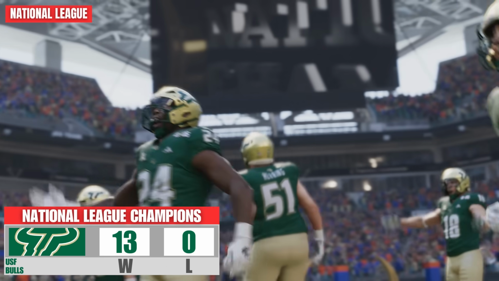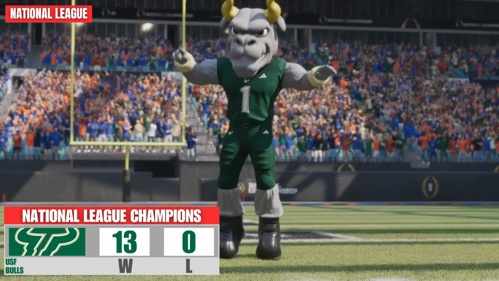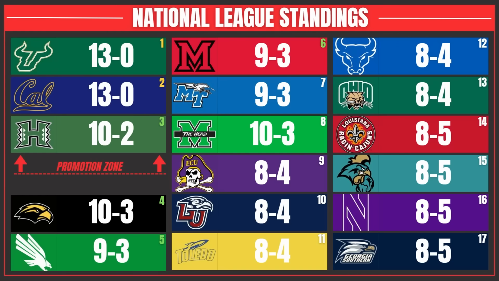And at the bottom, but not anymore, is the USF Bulls, an undefeated 13-0 and National League champions. California also went 13-0, but USF was ranked higher in the CFP poll. That just goes to show that California does not need to be here. They got demoted last year, I believe, and they went undefeated at the bottom of the pyramid.